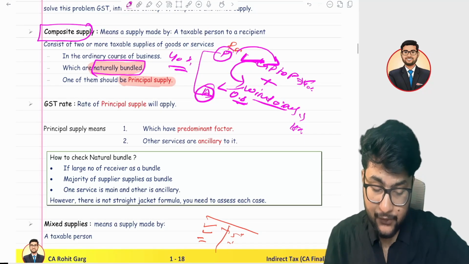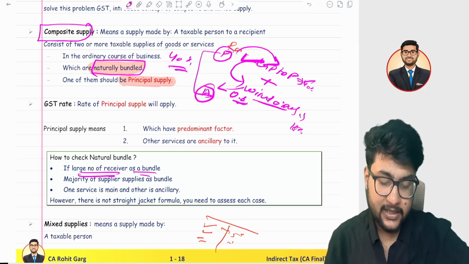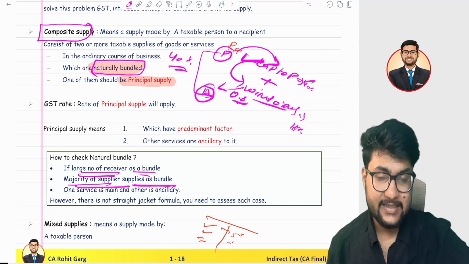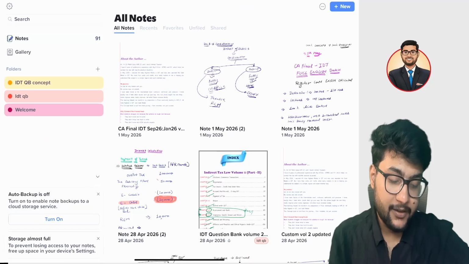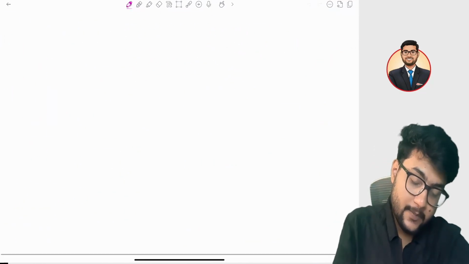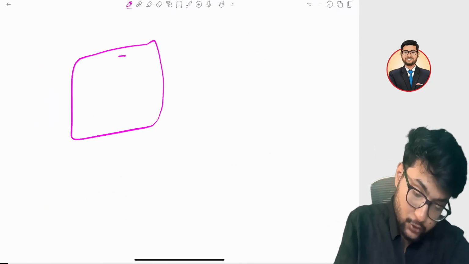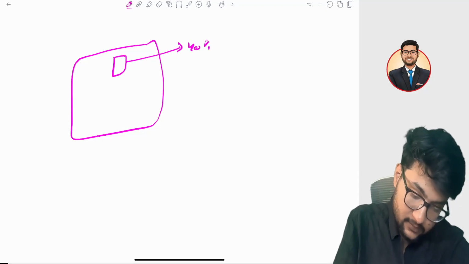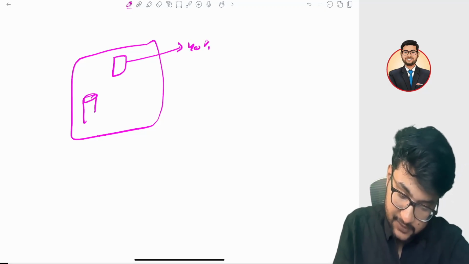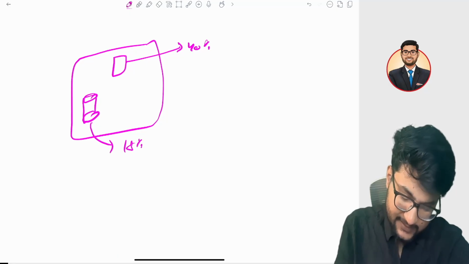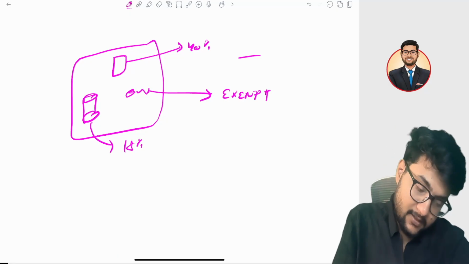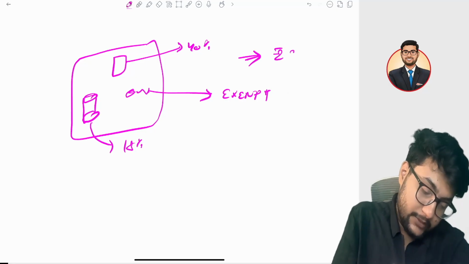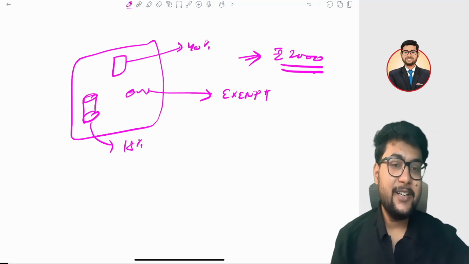Most receivers receive these services as a bundle, and the majority of suppliers supply them as a bundle. But in some cases it's very strange. For example, a gift bouquet. Suppose it's a gift bouquet. There's one chocolate which attracts 40% rate. There's one can which attracts 18%, and there's one toffee which is exempt. And only a single rate of 2000 is charged for that. Then what rate will be charged?